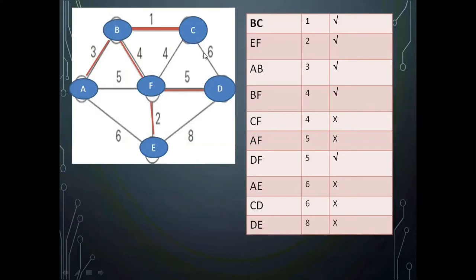Now all the vertices are added and n minus 1 edges are present in the spanning tree, so I can stop the processing. I should calculate the minimum spanning weight of the graph: 2, 1, 5, 4, 3. Summation of this will give you the weight of the minimum spanning tree.